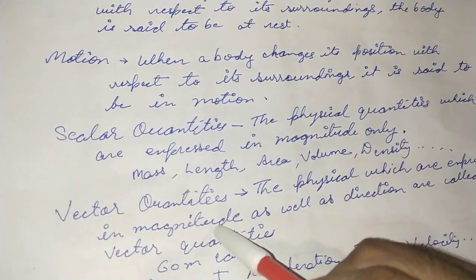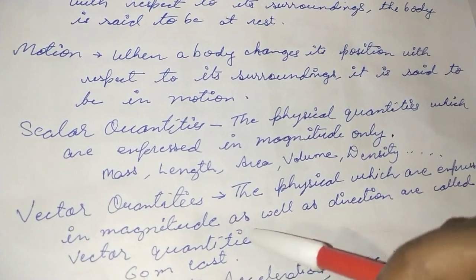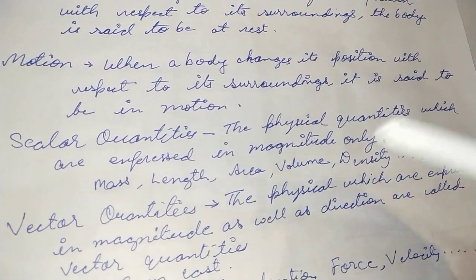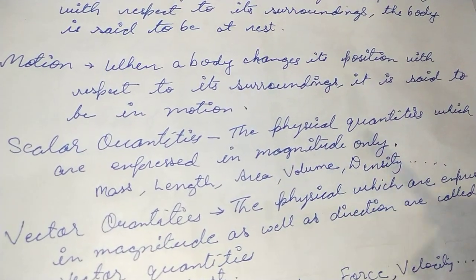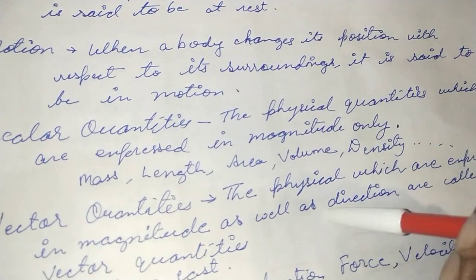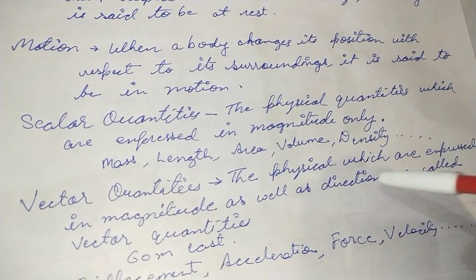Now let's talk about vectors. Vectors are physical quantities which are expressed in magnitude and direction. Magnitude refers to value. The value could be like 2 kilometers, or 20 cubic centimeters. So 20, this number, refers to the magnitude, and if a direction is also present, it will be a vector.